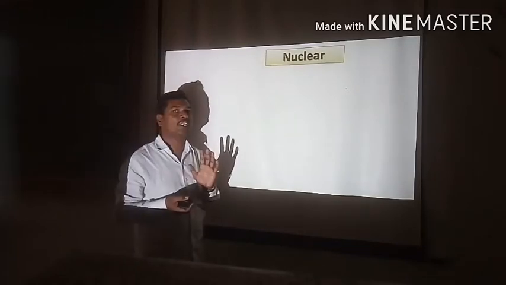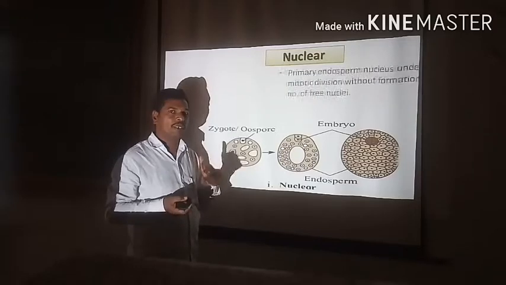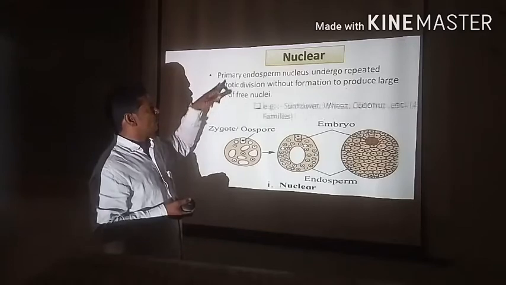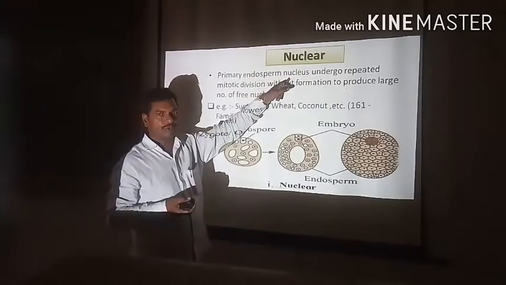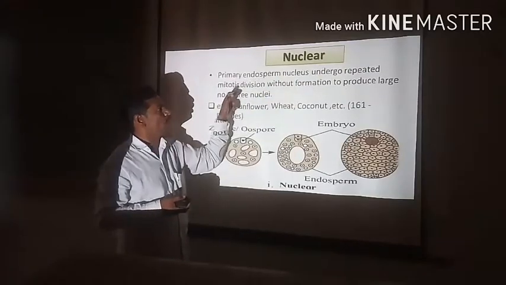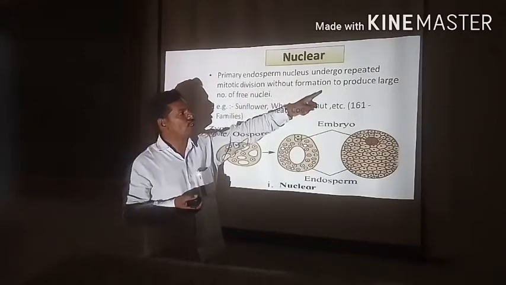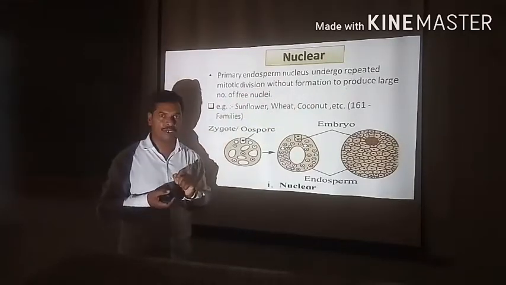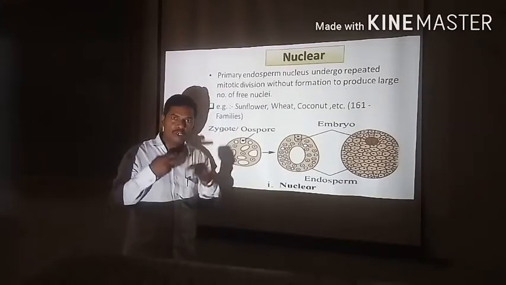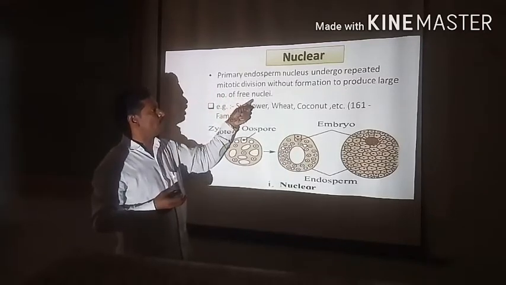Now see how exactly the nuclear type of endosperm develops. Then we discuss how the cellular develops, and then how the helobial type of endosperm develops. See here what happens. The primary endosperm nucleus undergoes repeated mitotic divisions without formation of cell walls to produce a large number of free nuclei. Meaning only nuclear divisions take place continuously, and a large number of free nuclei form.